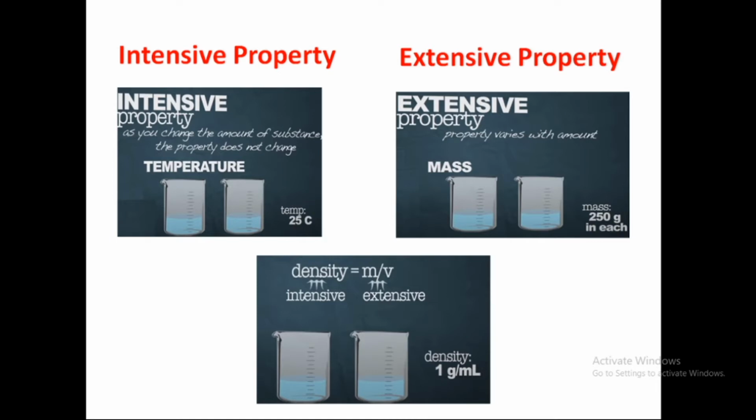Extensive property means based on the mass, it will change. The property which varies with the amount is called extensive property. Clear? Otherwise, an intensive property is also called a ratio of extensive properties. If you take density, mass by volume, mass is one of the extensive properties, volume is also one of the extensive properties. Okay, clear?